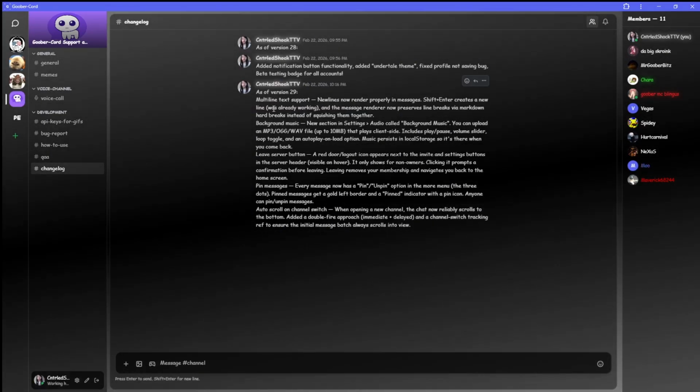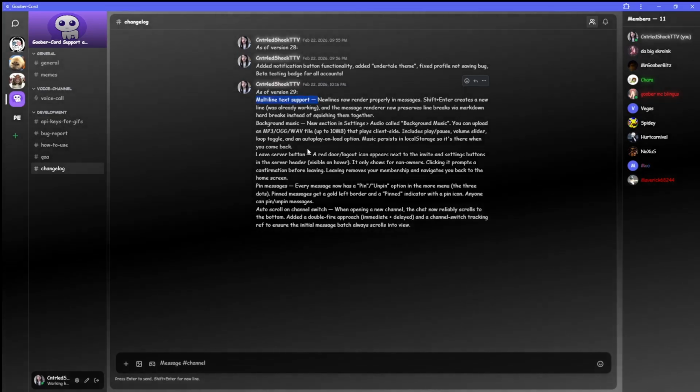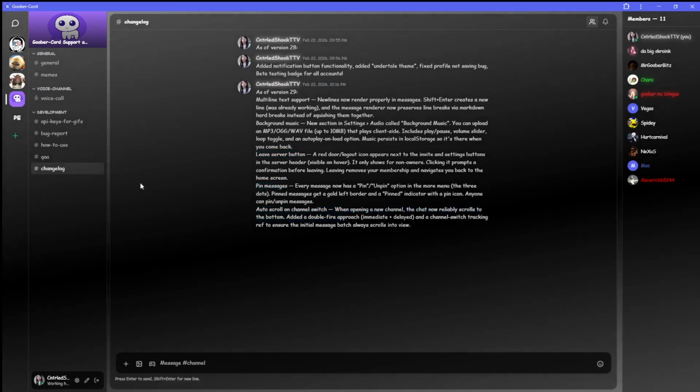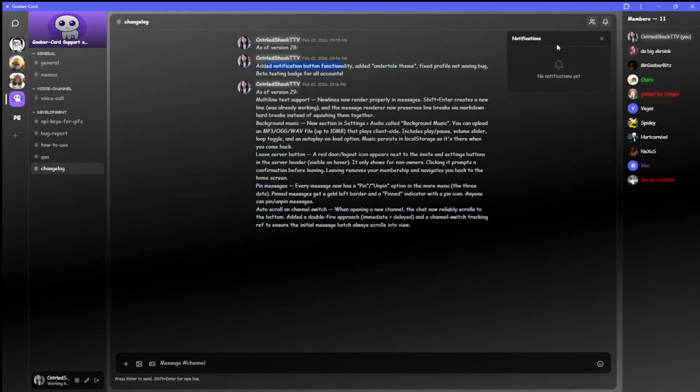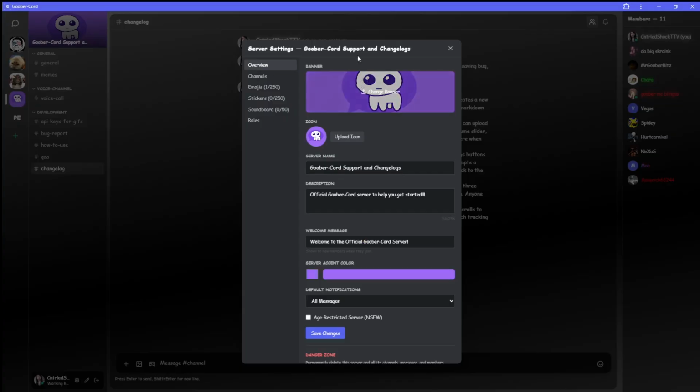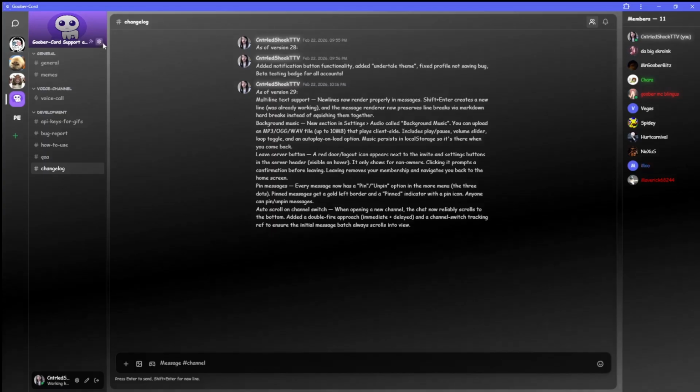Changelog, there's too much added in version 29. I'm not going to go over all of it. Basically, I'll just post whatever the new update is. The notification button's working now. Don't have much to say about that. You can get pinged in different servers, wherever. But now let's move on to the meat of the crop here.